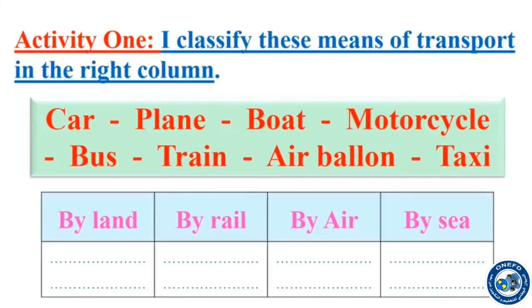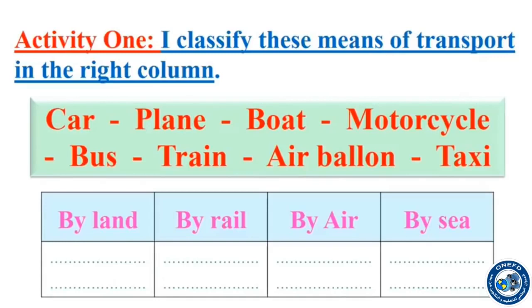Let's do some practice now, dear pupils. We are going to classify these means of transport which are in the list in the right column. As you can see, we have 4 columns in this table. The first one, by land, by rail, by air, and by sea.